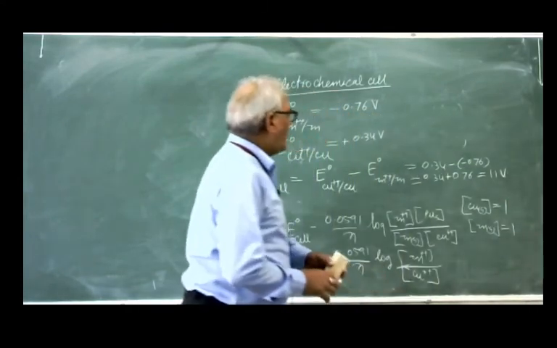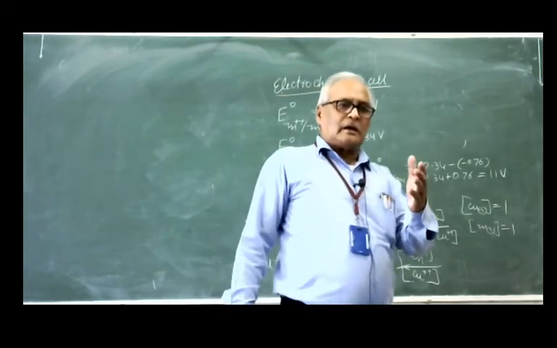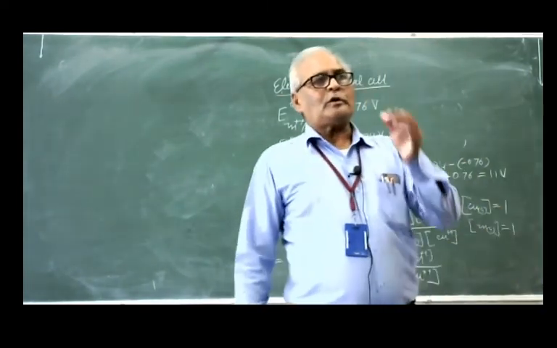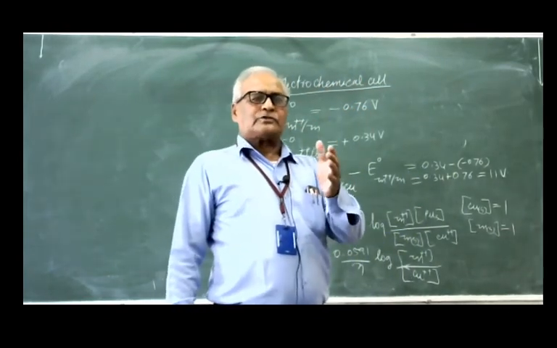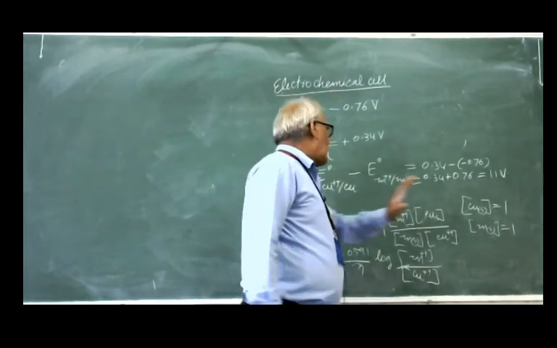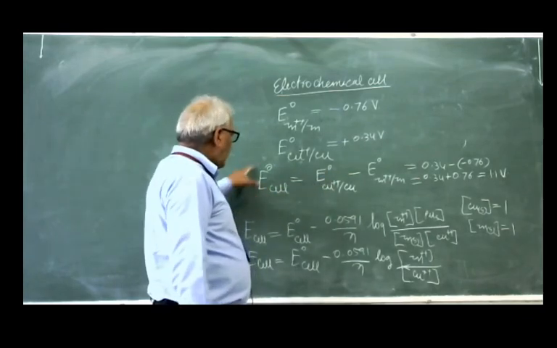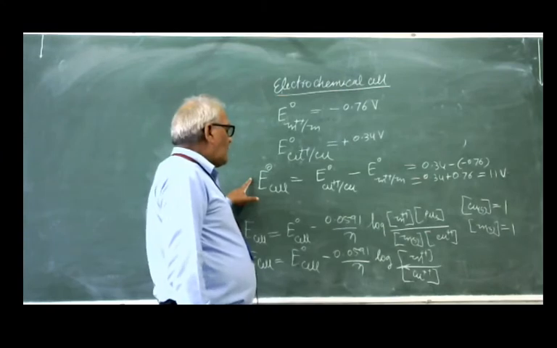So in this way, what is the standard electrode potential of the Daniell cell? Not electrode potential, standard cell potential. This is the cell. So this is the standard cell potential of the Daniell cell.